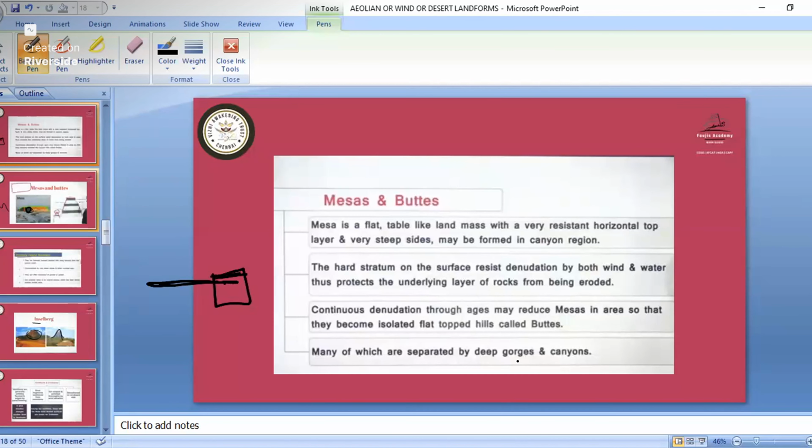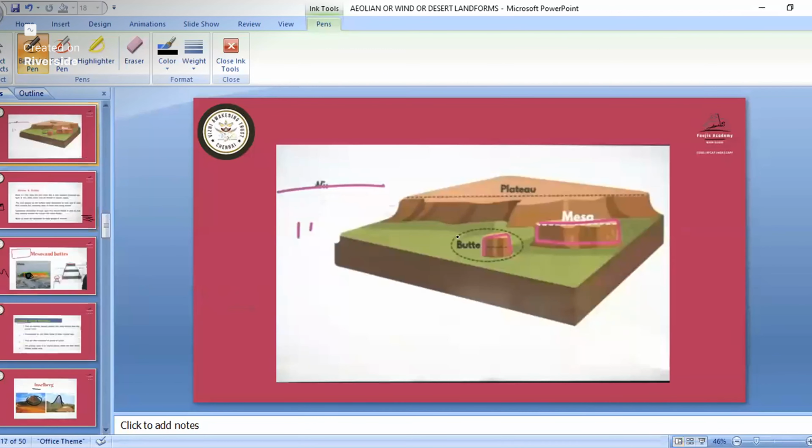Many of which are separated by deep gorges and canyons. This type of landform takes place due to the wind, and also due to the flowing of wind. These landforms are erosional landforms. See, this part has become nice, like smaller parts. First it was a bigger part, and it had the steep side, and the corner where parts were broken. Then after, due to continuous erosion, it has become a smaller part. So this is a smaller part, the butte.